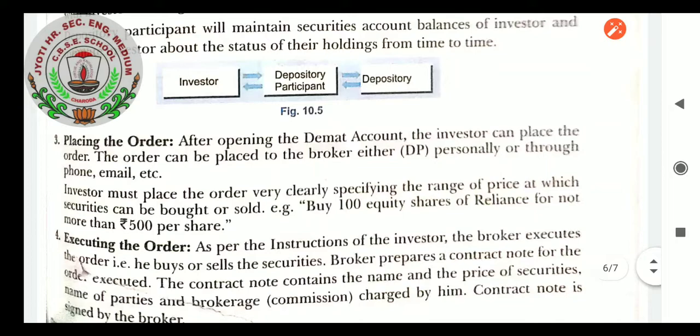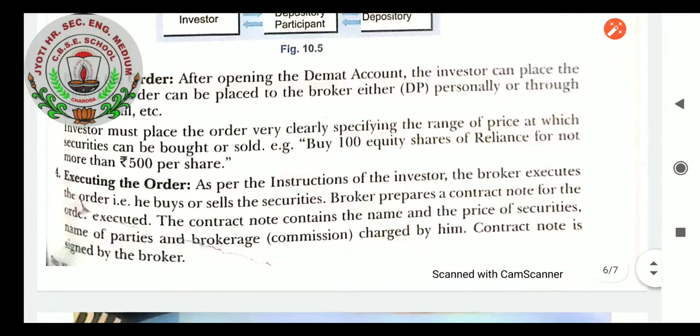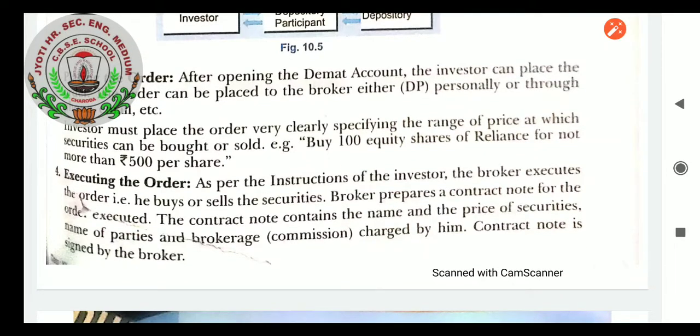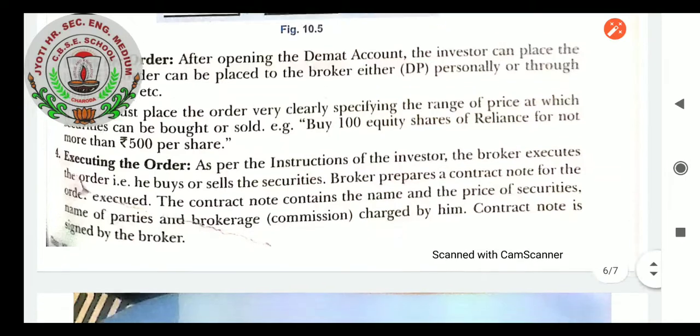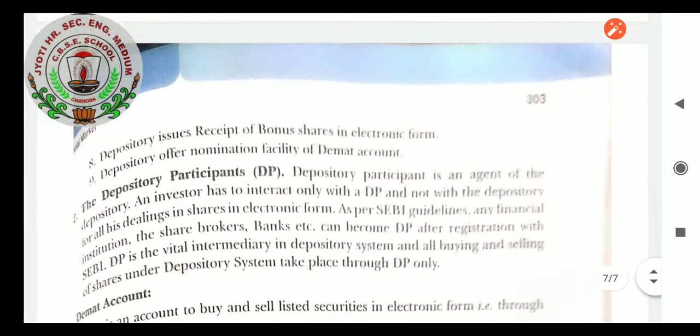Placing the order. Once the demat account has been opened by the investor, they can see the choice of stock securities, and they can select and make the order for those securities they want to purchase. Executing the order. After the placement of the order by the investor, the broker will execute the order by making a contract note for the order executed. The contract note contains the name and price of securities, names of parties and brokerage charged by him.